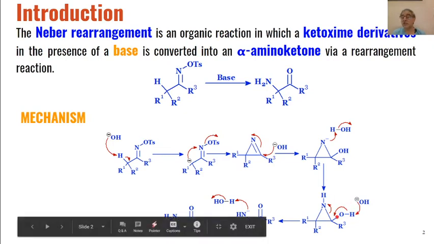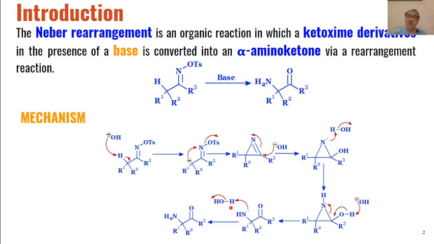Then rearrangement with the base will lead to the formation of a carbon oxygen double bond over here, and this carbon nitrogen bond will be broken, and we will get compounds where again nitrogen has a negative charge, and this will abstract another proton from water, and we will get the product as alpha amino ketones.